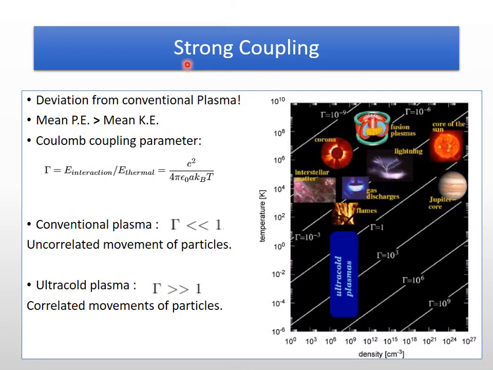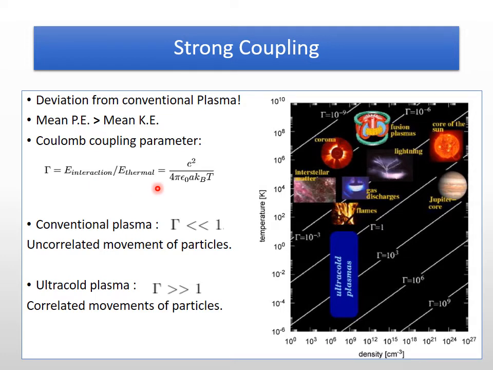So let's talk about strong coupling. This is a phenomenon which is prominently seen in ultra cold neutral plasma, but it is not seen in conventional ones. Here the mean potential energy is much greater than the kinetic energy. So to describe this strong coupling, we can introduce a Coulomb coupling parameter, gamma, which is a ratio of interaction energy and the thermal energy.